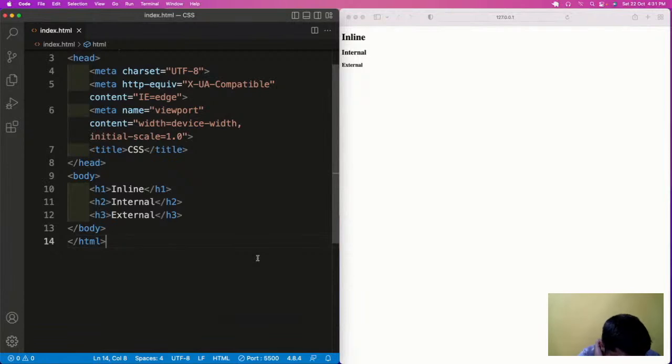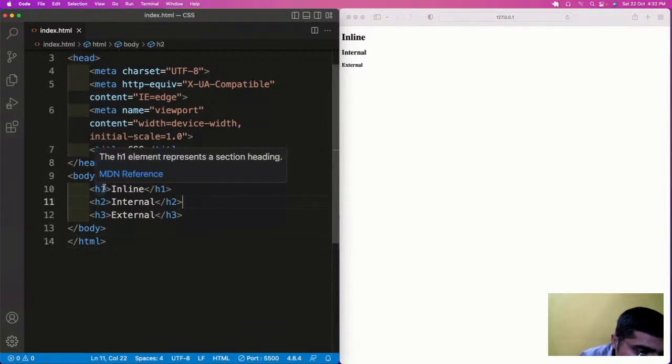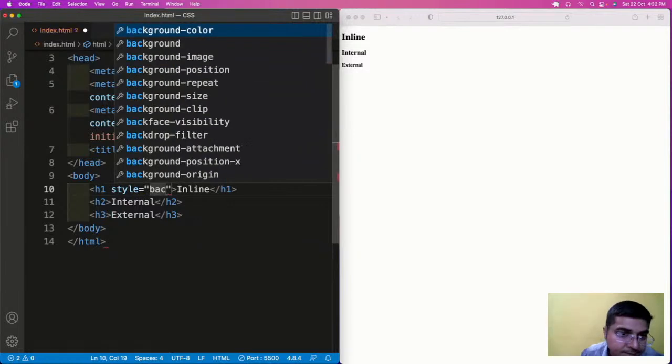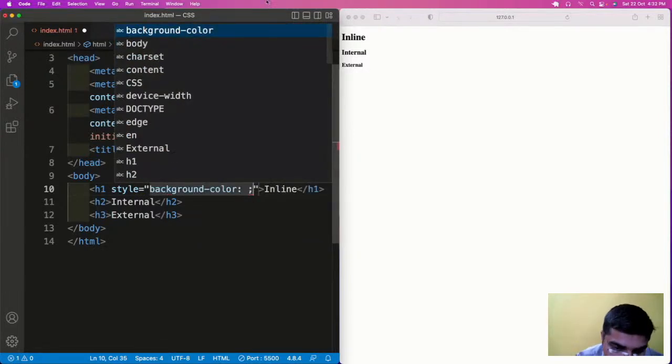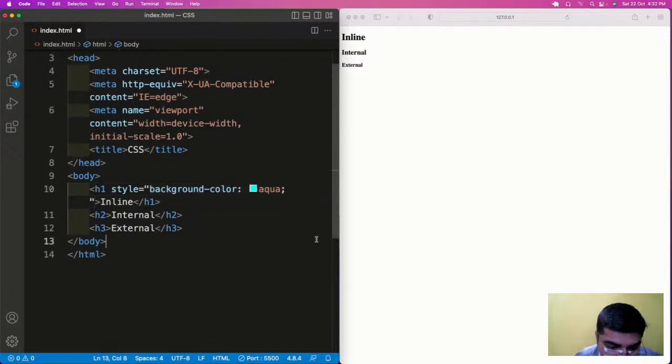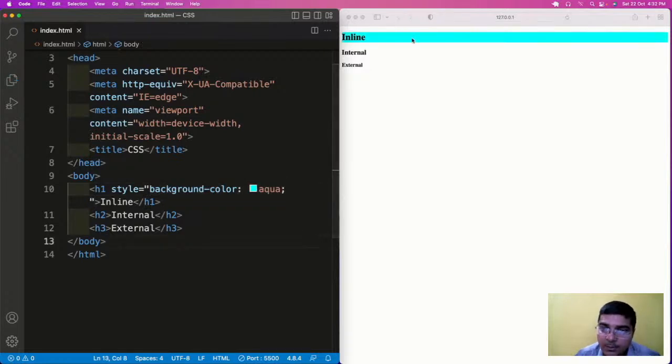So there are three ways in which you can add CSS: inline, internal, external. Now the question is, out of these three, which one is the most powerful? Inline is the most powerful because it applies directly to the HTML element. Okay, so let us see how it is being applied. With the help of style, we can set the color, and I have saved, so it is being applied here.